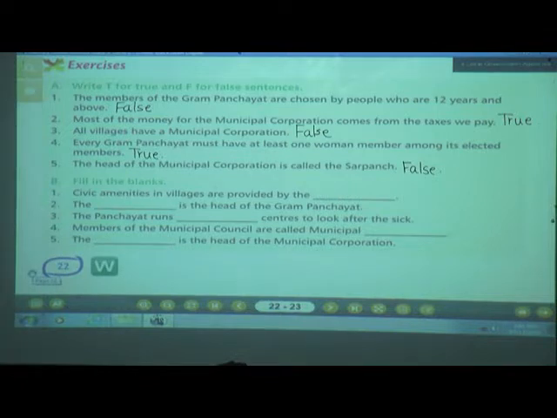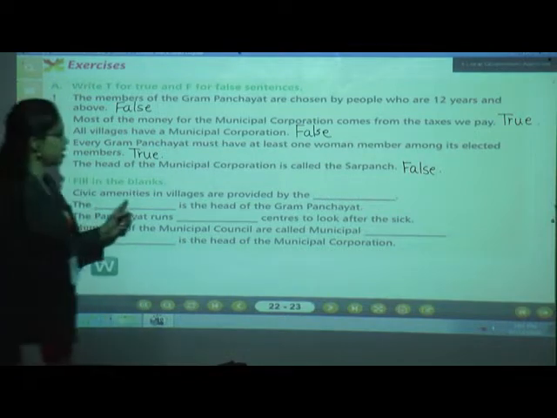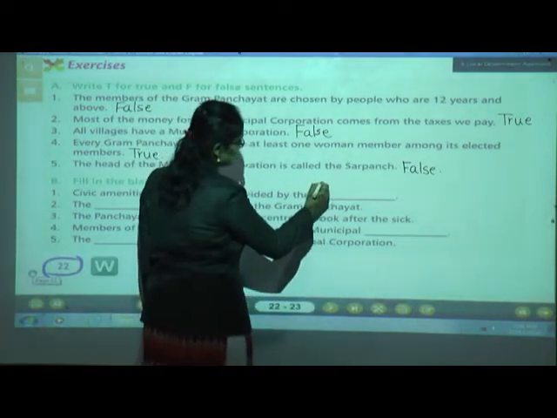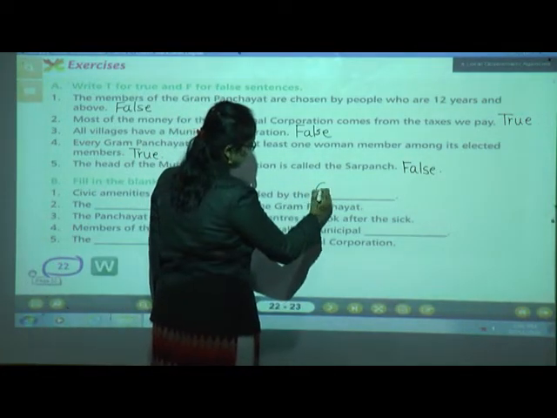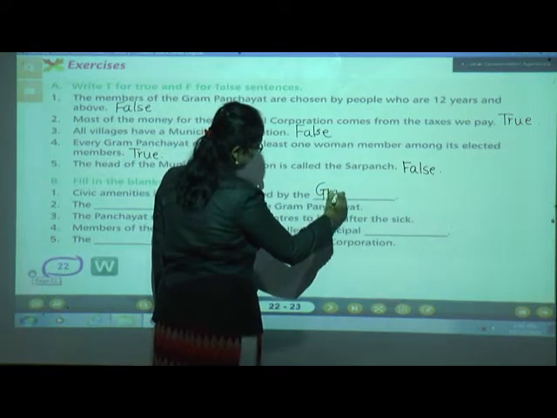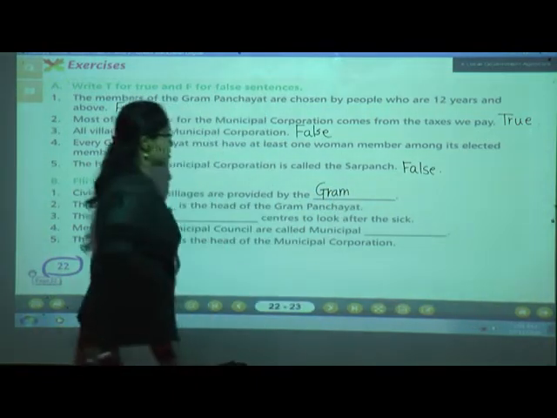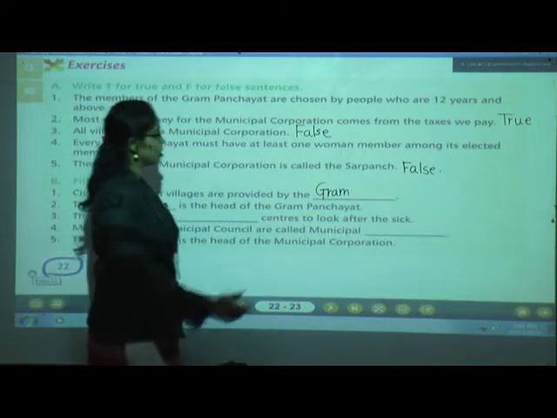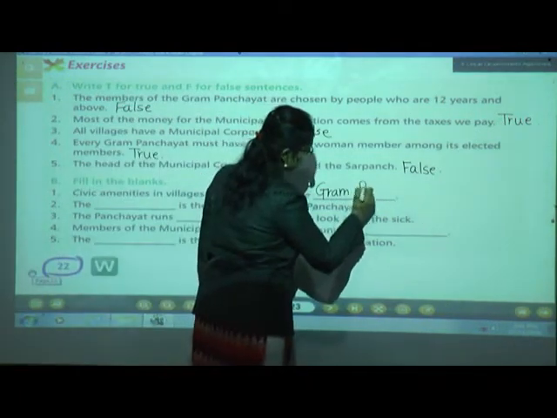Yes, that is Gram Panchayat. What is the spelling of Gram Panchayat children? If you have learned the spelling, you can write the answer with the correct spelling. That is G-R-A-M, Gram. Is the spelling correct? Okay. Next is Panchayat. What is the spelling of Panchayat?